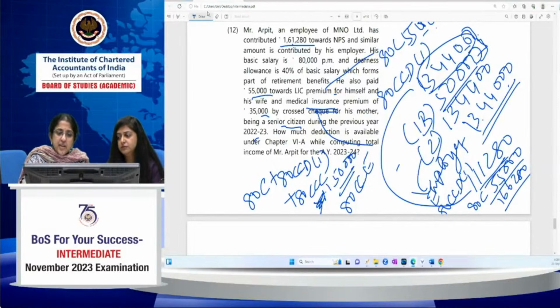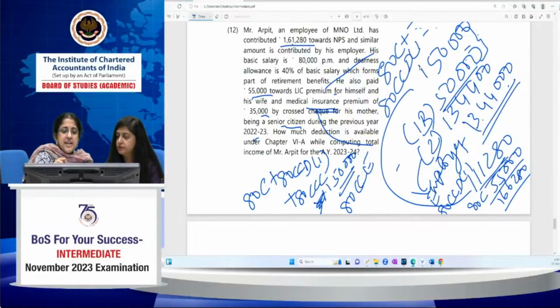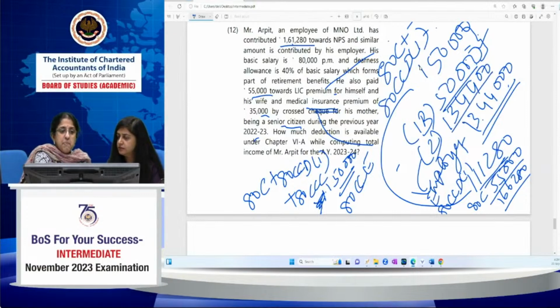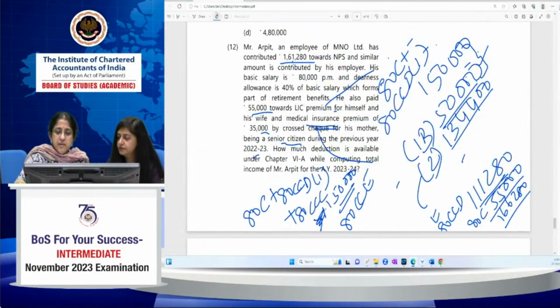So I'll get only 1,50,000 in respect of 80C plus 80CCD 1: 80C is 55,000 and 80CCD 1 is 111,280, totaling 166,280, but I get only 1,50,000 because 80CCE says the maximum deduction under 80C plus 80CCC plus 80CCD 1 is 1,50,000. 1B I am claiming 50,000 fully. 2, I'll get 134,400, which is 10% of salary as employer contribution. Now I'll rub this out.